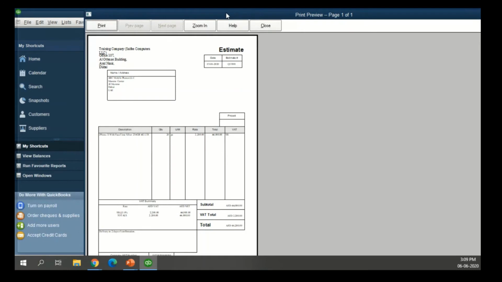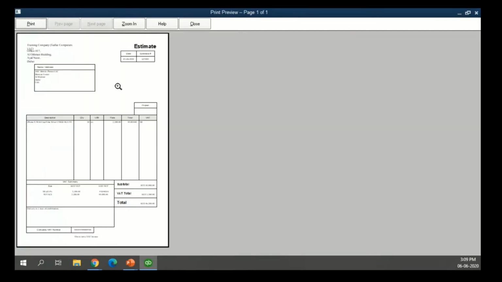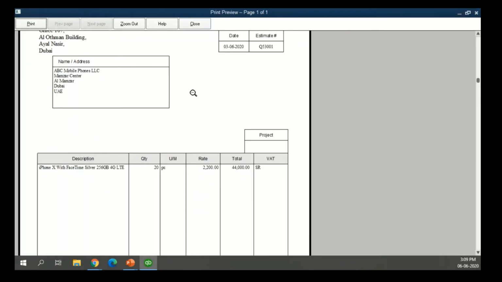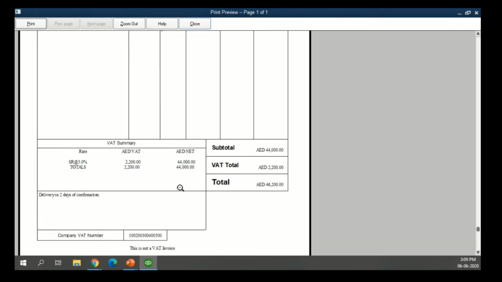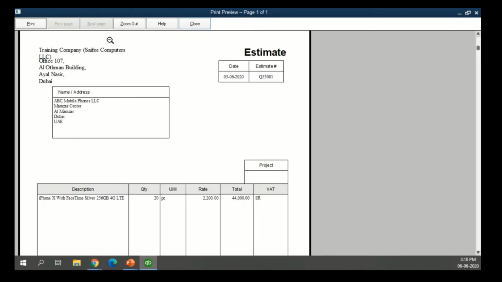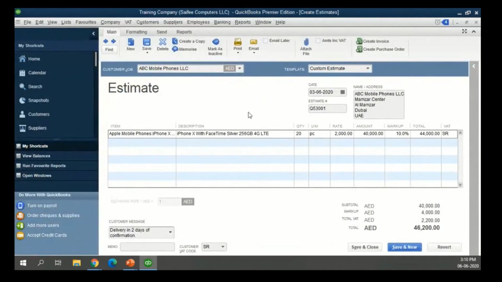So this is how a standard estimate looks like. Where you have the basic items that they want to buy, the items that you are quoting them, the cost of it, and there is a tax summary at the bottom. That's how the FTA wants it. There is a subtotal, VAT amount and the total amount, your company TRN. Now these forms are customizable. So generally, what even we do is we put the customer's logo, the header, footer, change the format, change the colors. All that can be done very easily. So that's an estimate.